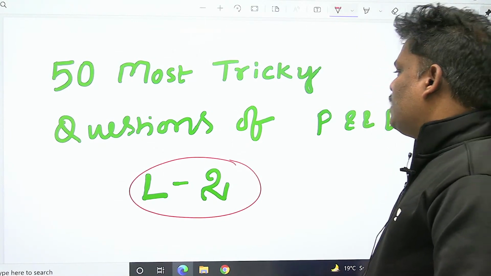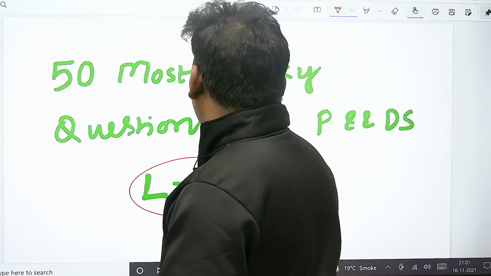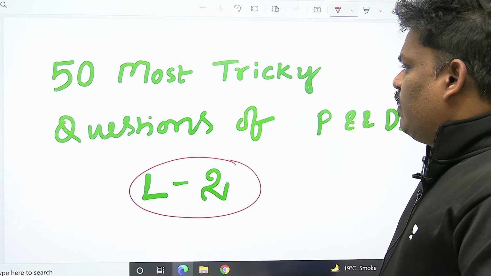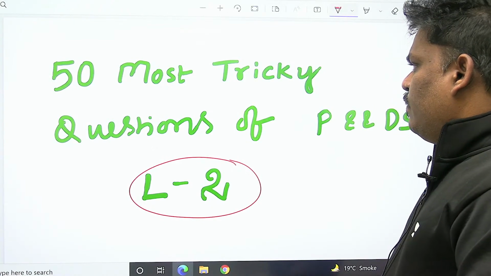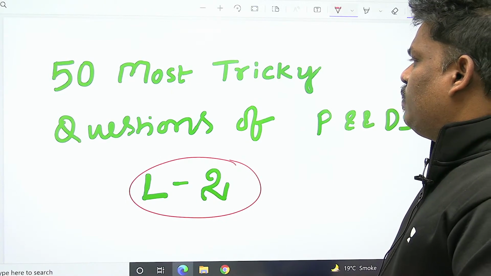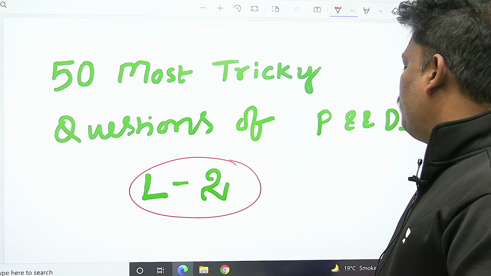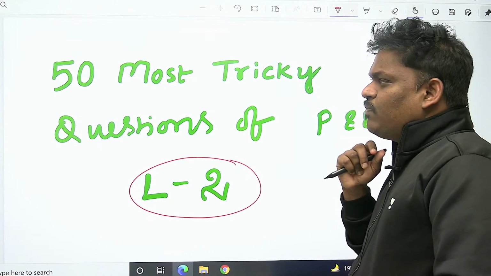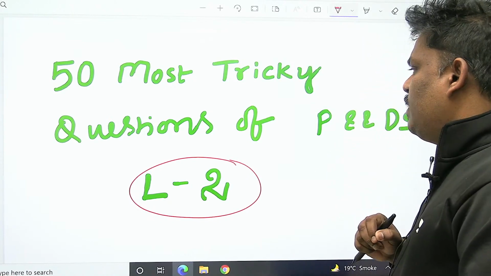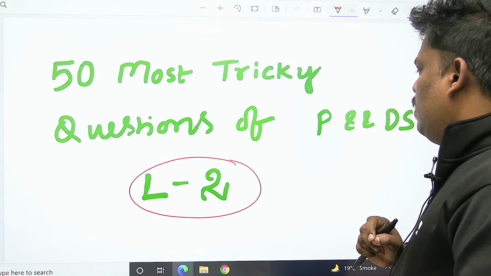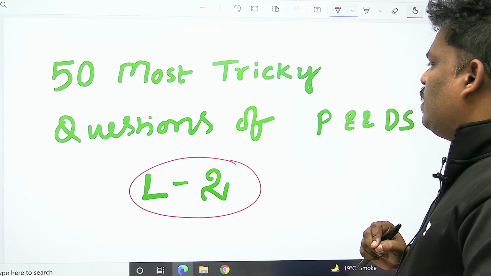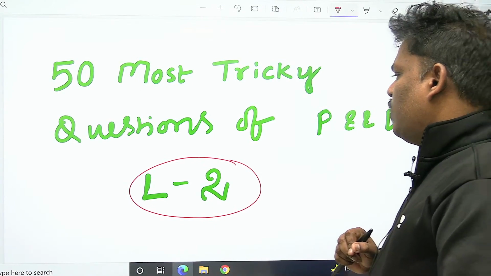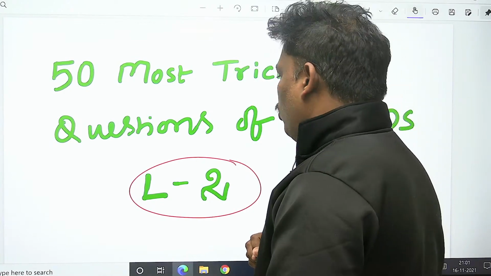In the last week, we discussed the 50 most tricky questions of the algorithm subject. That will be really useful to you. Please go through them. All very important questions I kept in those 50. Mostly some questions from them will come in the GATE examination directly or indirectly. Now this week we will see the 50 most tricky questions of P&DS, programming and data structures. Yesterday I did almost 4 or 5 problems. Today we will see a few more problems.